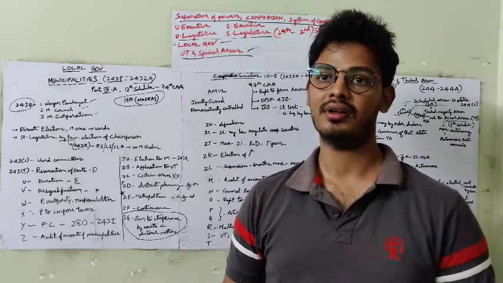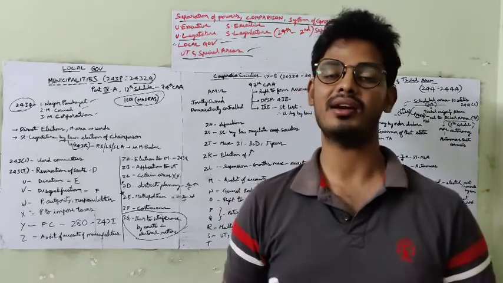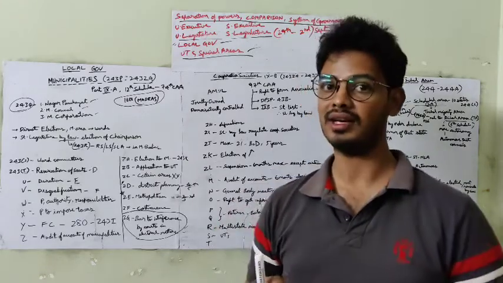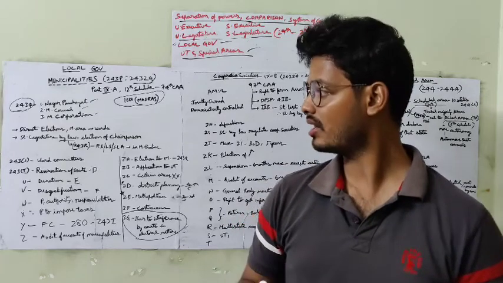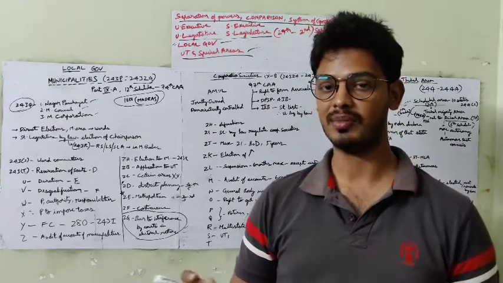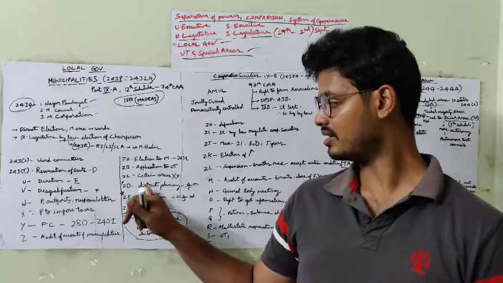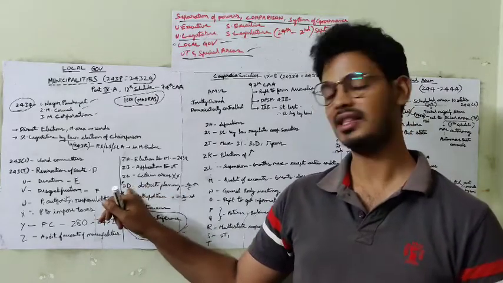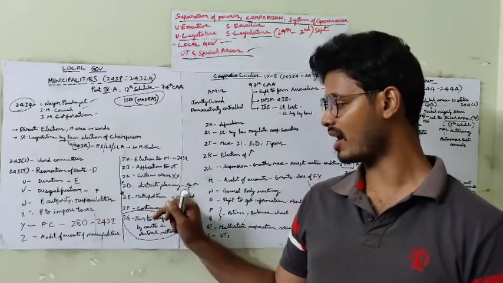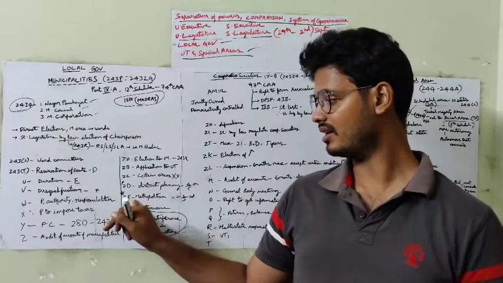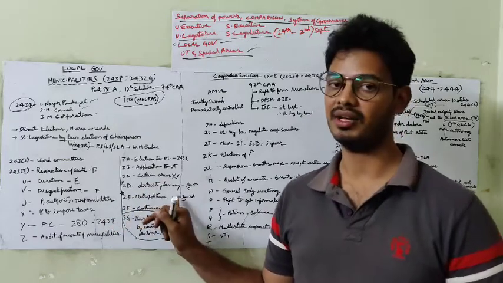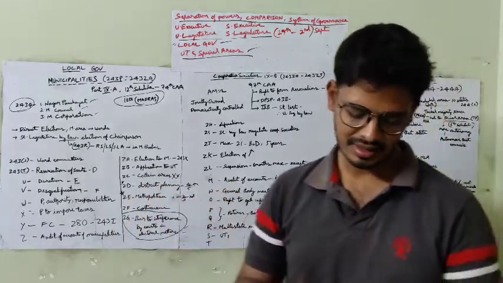And one thing: if the population of the municipality is more than 3 lakhs, then we need to form planning committees, like the district planning committee, 243ZD, D in the sense of district, and 243ZE, the metropolitan planning committee.